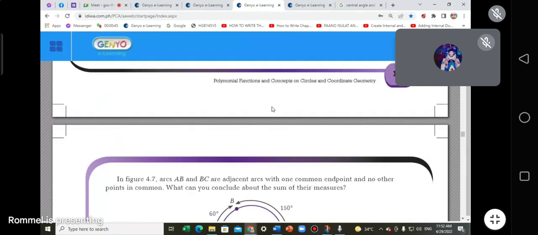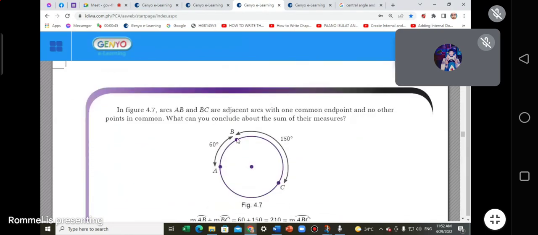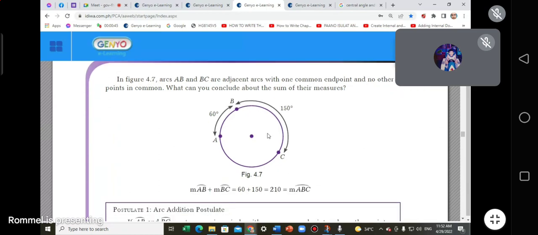So we do have another concept there. It says that if this is an arc added with this arc, what do we call them? They are adjacent arcs. Adjacent arcs are just next to each other. After the 60, that is arc AB. Measure of arc AB is 60. Measure of arc BC is 150. So total them, it's 210. So arc ABC is a major arc now.